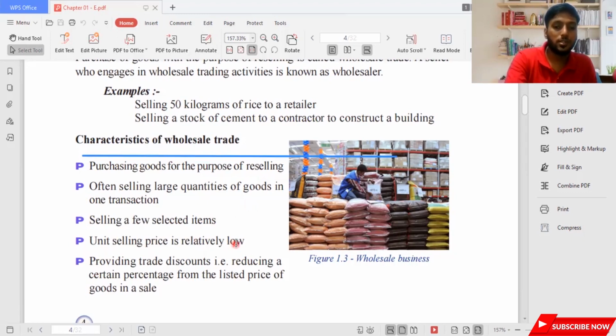Then unit selling price is relatively low. The retailer might be selling at 2,000, but the wholesaler might be selling at 1,000. So the range will be very much bigger, but still wholesalers have a high margin. They sell with a low profit per unit, but when you sell a larger quantity, the profit is very big compared to a retailer. Providing trade discount means reducing a certain percentage from the listed price of goods in sale. So they might provide a lot of discounts to attract customers and sell a lot of products.